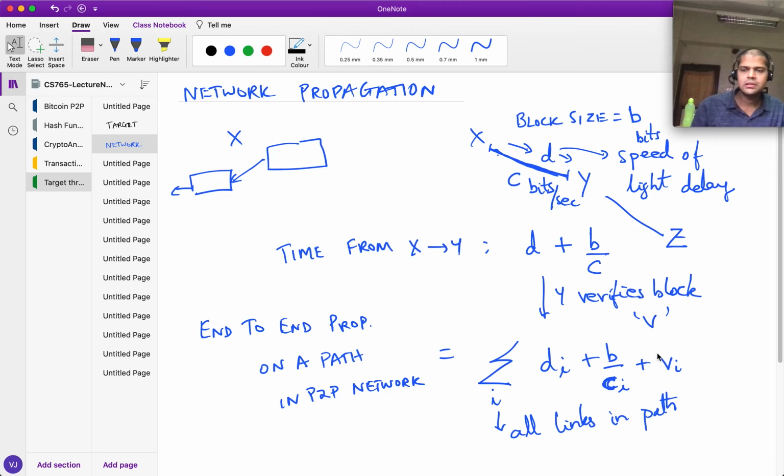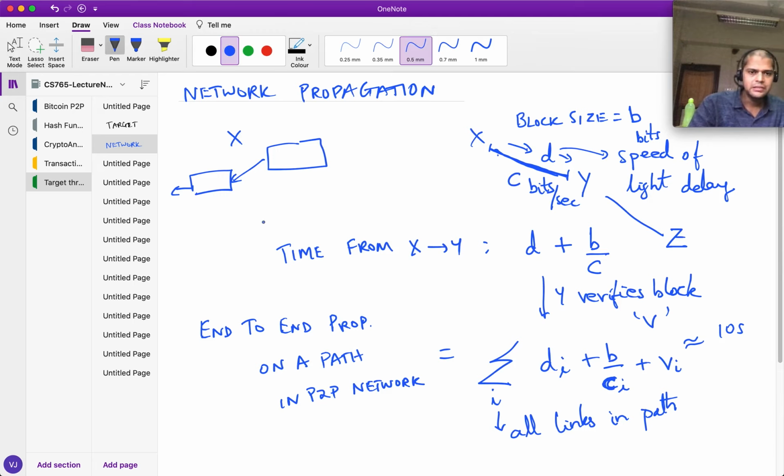And verification time, of course, depends on the hardware and depends on how many transactions are there and so on. Okay? So all of this summed up together might be of the order of tens of seconds if you look at the worst case delay in the path. So, okay, it takes some time for blocks to propagate.